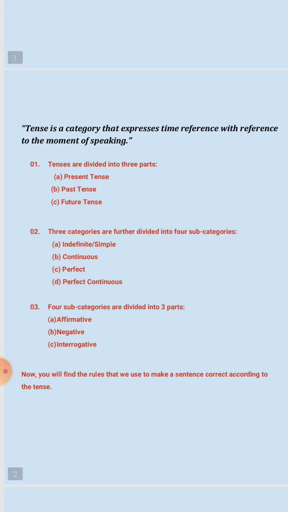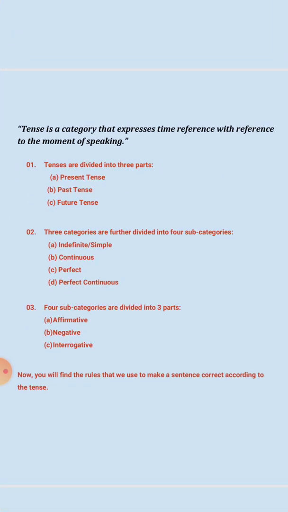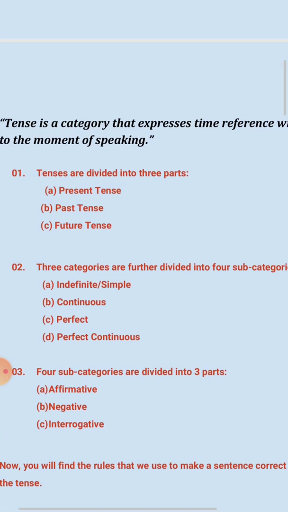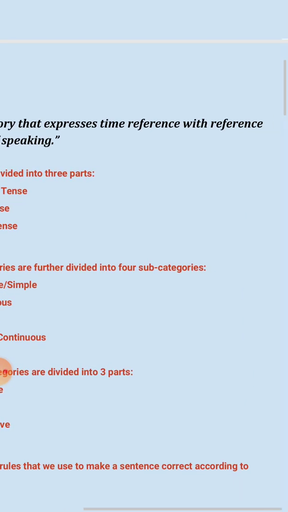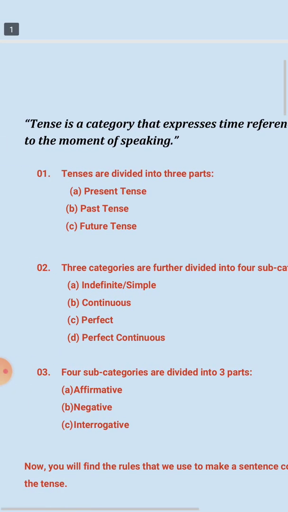I want to tell you what is tense. Any of the forms of a verb which may be used to show the time of an action, a state or an event can be called a tense. In short form, we can say that verb form that shows the time of an action is called tense. So tense is a category that expresses time reference with reference to the moment of speaking.